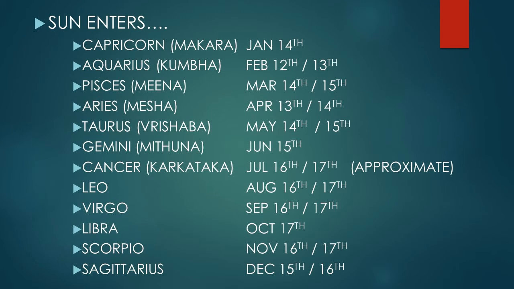Every year from July 15th to August 15th, Sun will be in Cancer. So when the Sun is rising at 6 a.m., then Cancer will be rising, because Sun is in Cancer from July 15th to August 15th, and the person is born on July 25th.